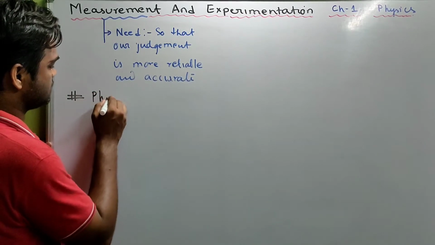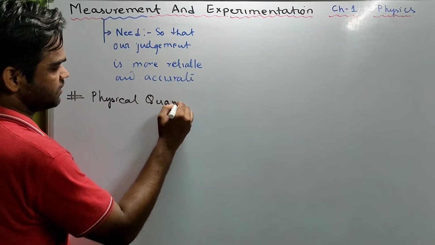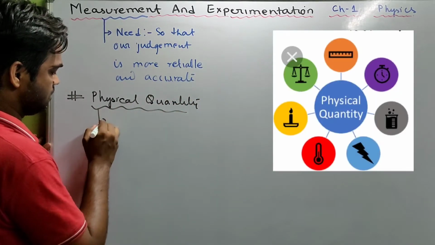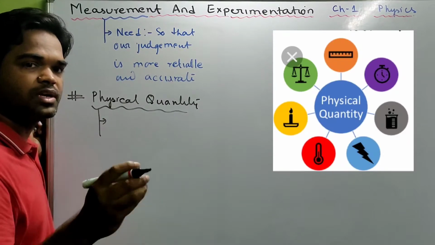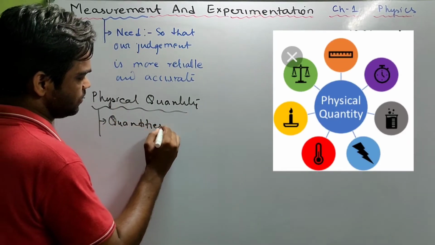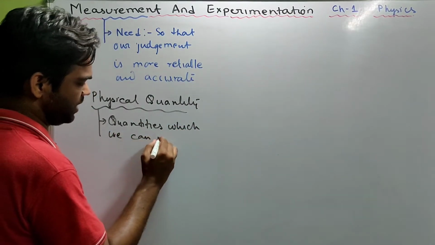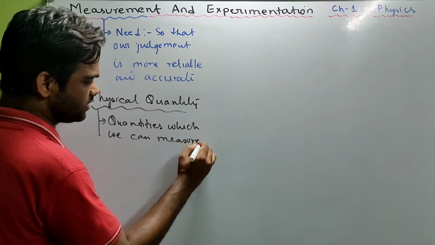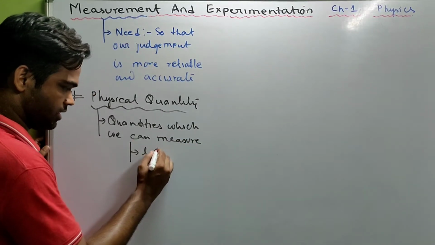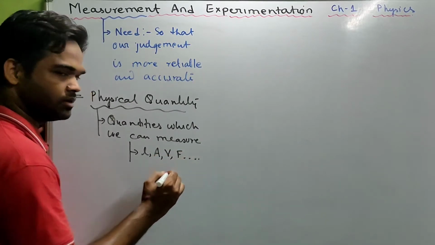So the question arises, what is a physical quantity? Quantities which we can measure are known as physical quantities. For example, we can measure length, area, volume, force, pressure.